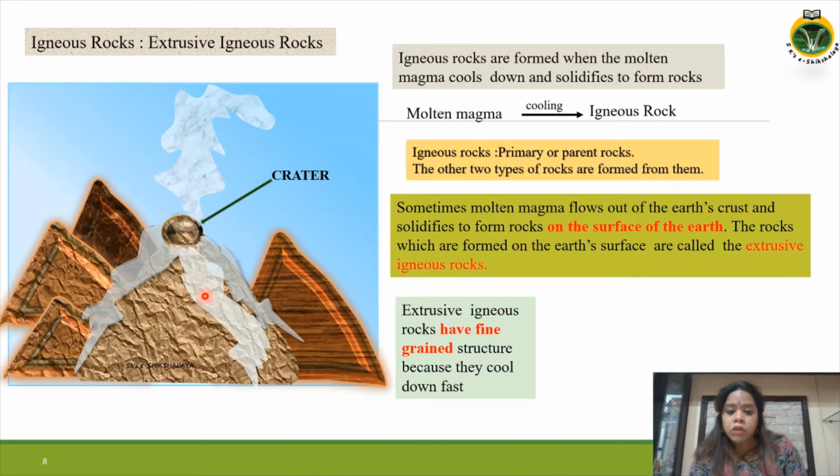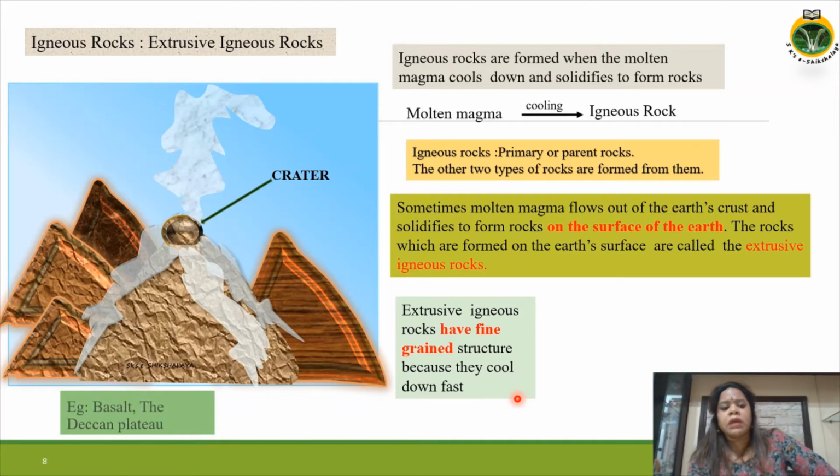The rocks formed on the surface are called extrusive igneous rocks. Extrusive igneous rocks have a fine-grained structure because they cool down fast. An example of an extrusive igneous rock is basalt, and the Deccan Plateau is made up of basalt.